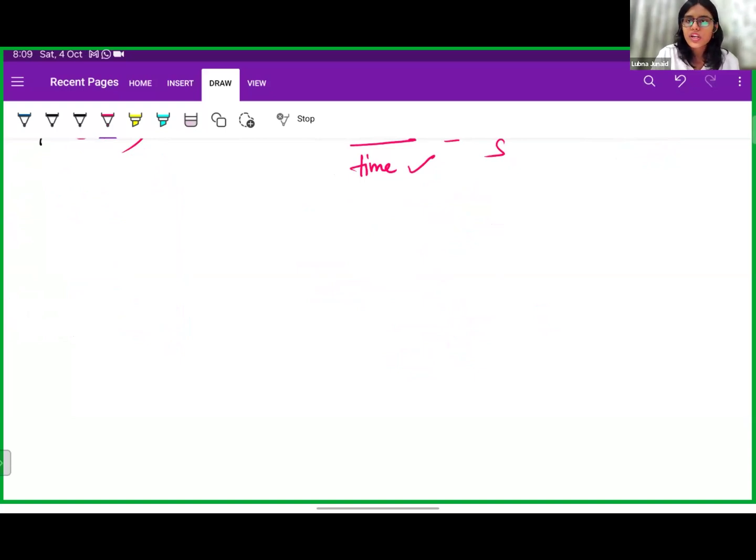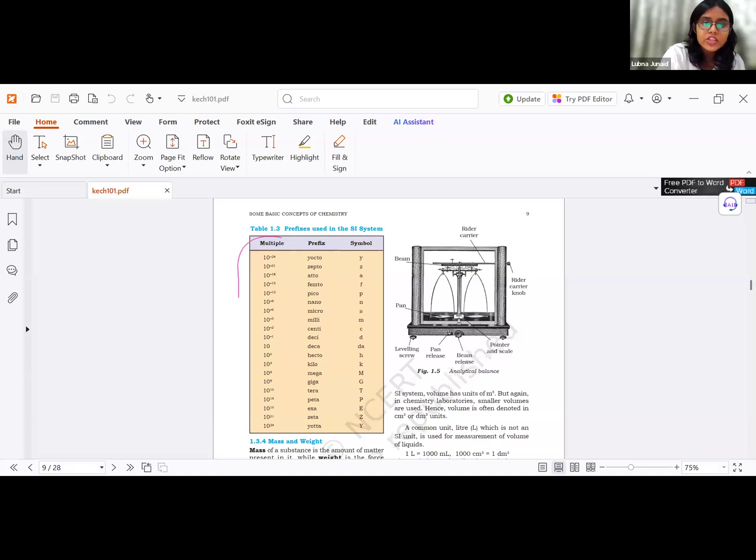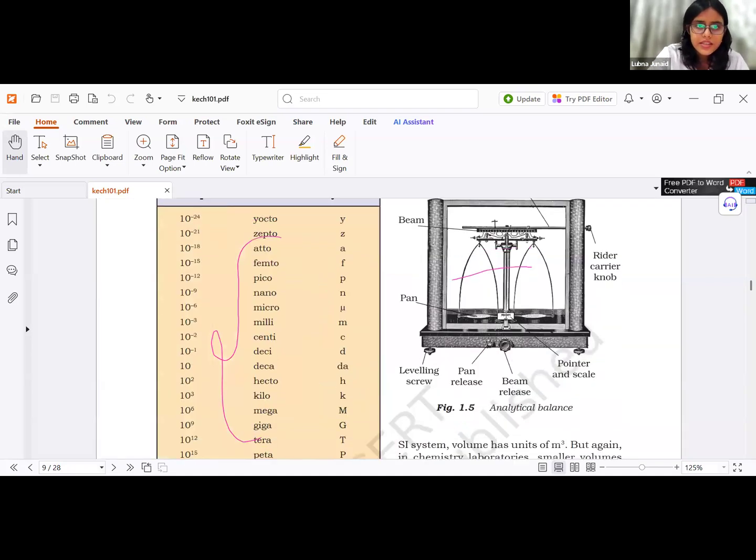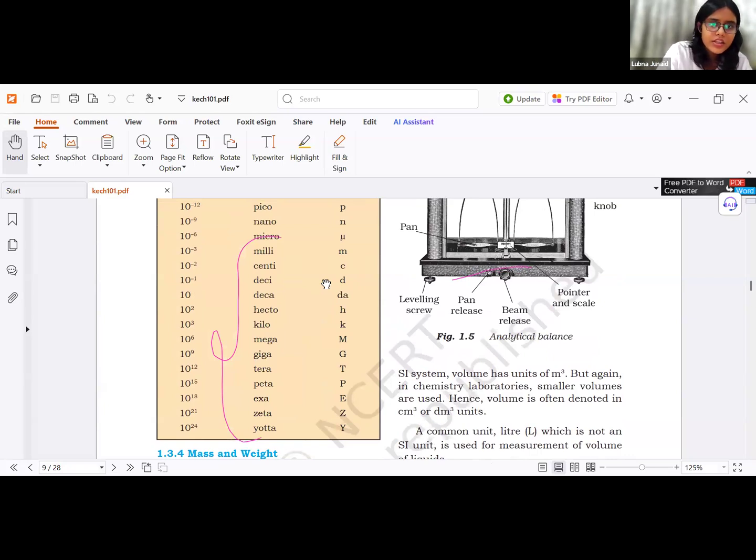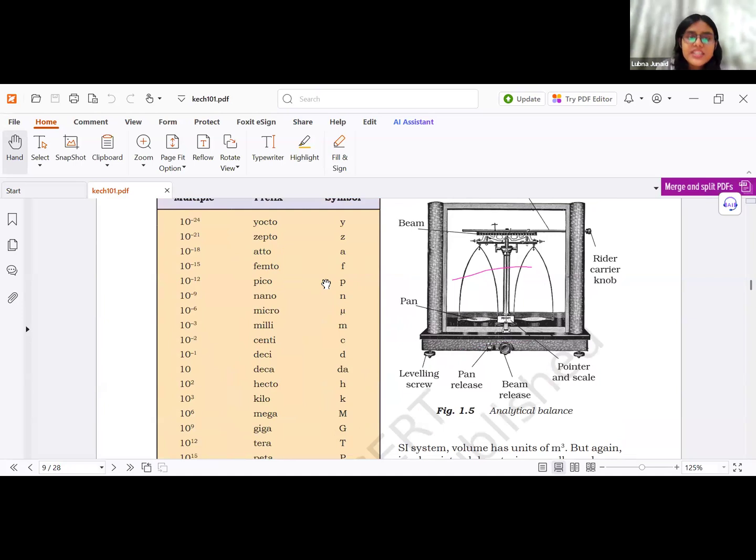This is the table I'm talking about. It's given in NCERT, if you can see that. So in this table, let me zoom it. Basically what we have are certain conversions. See, if we have a base unit, for example a meter, and I have to convert it into nanometer, I'll multiply it by 10 raised to the power 9.